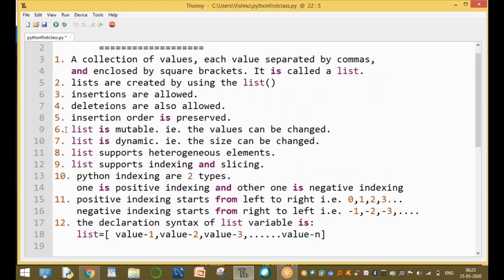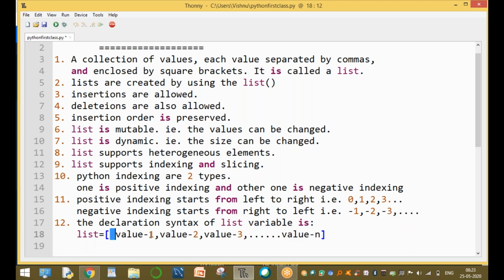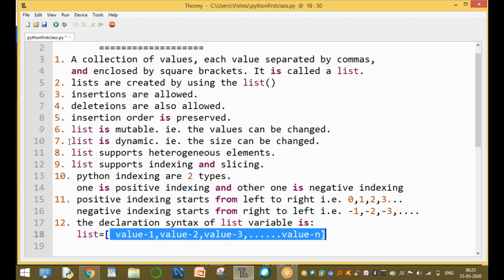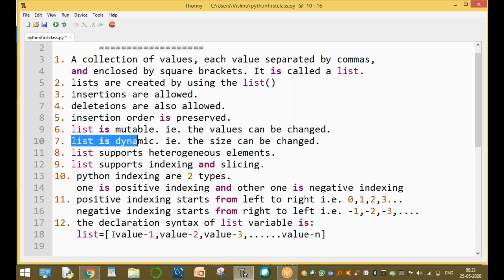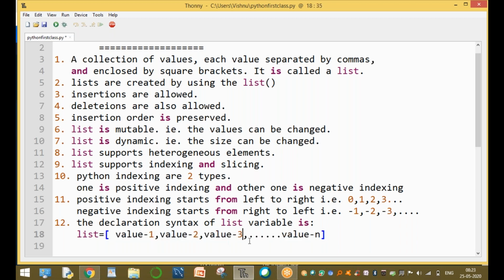Like list is mutable. That means the list values can be changed. These are the list values. These list values can be changed during the execution of the program. And the list is dynamic. The size can be changed. Here the size is n values. If you do not need n values and want only 3 values, the size can be changed up to here only.